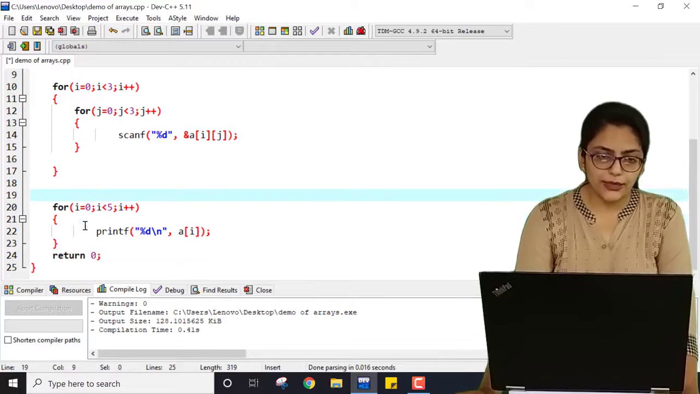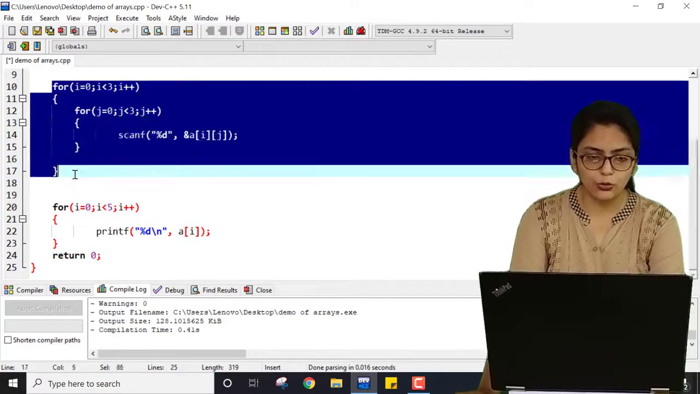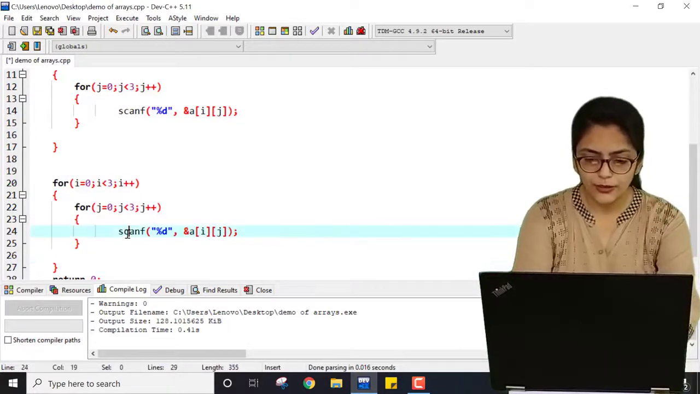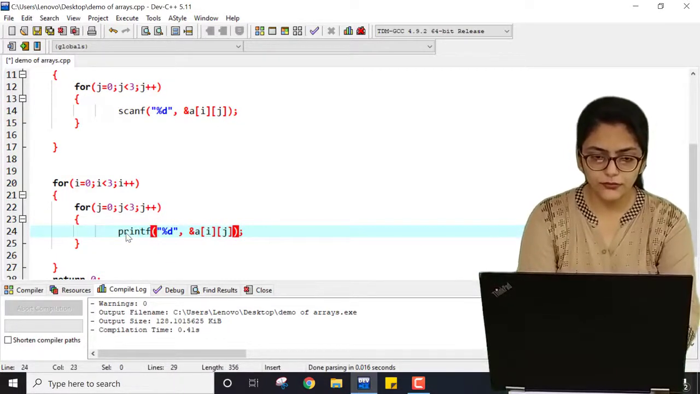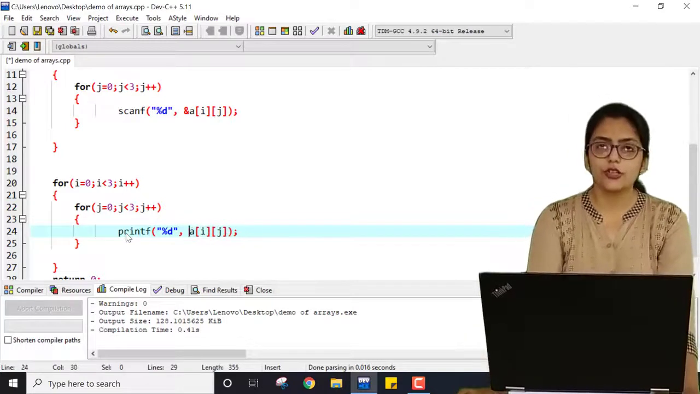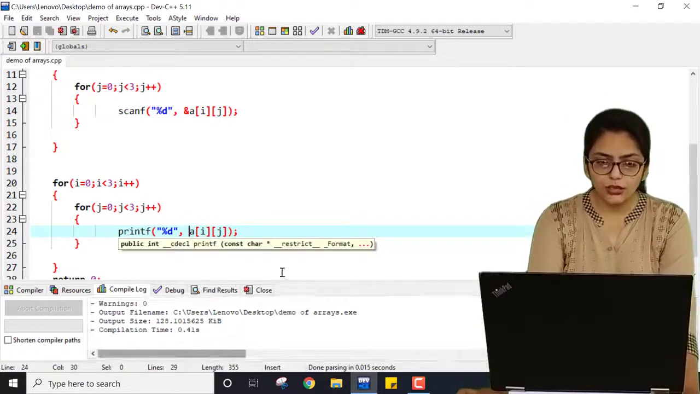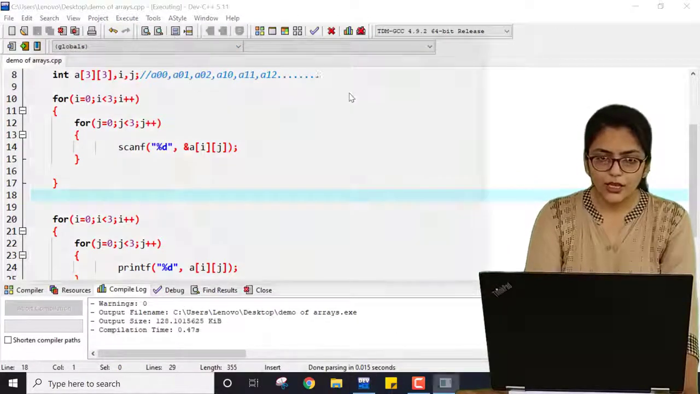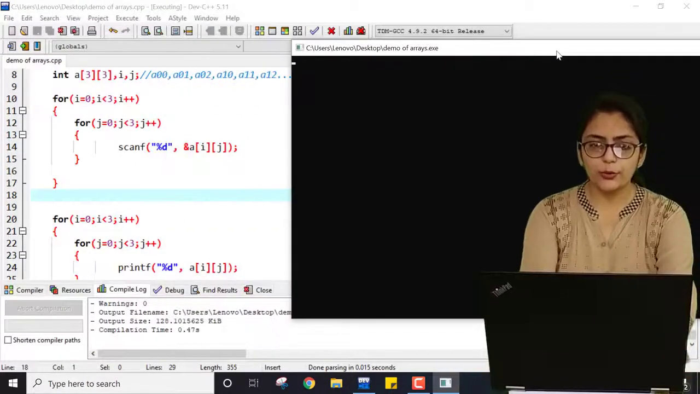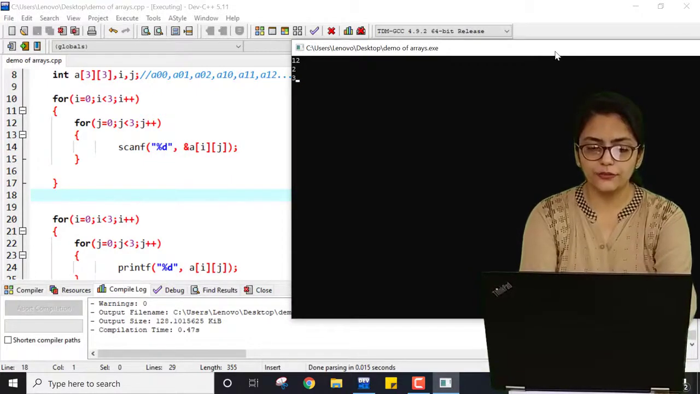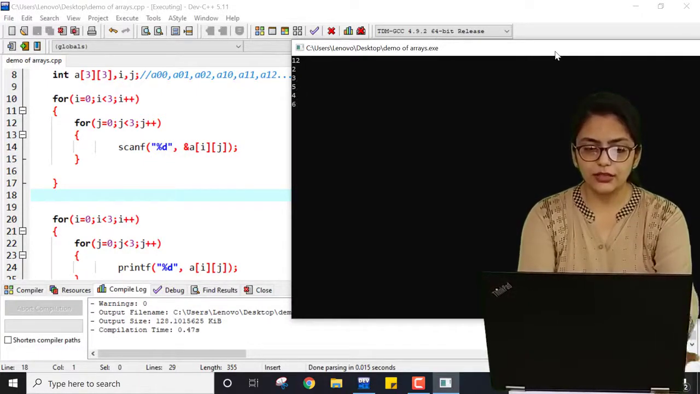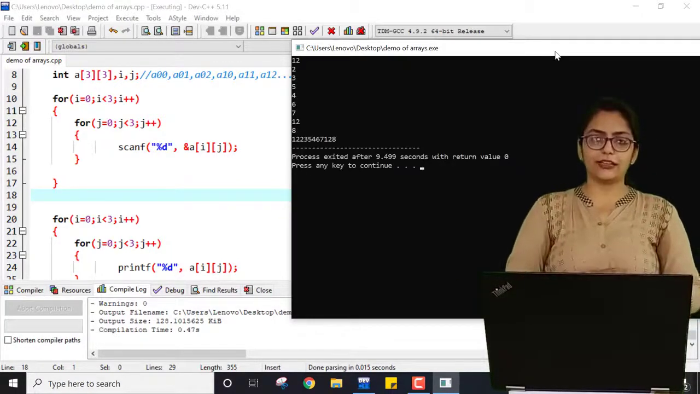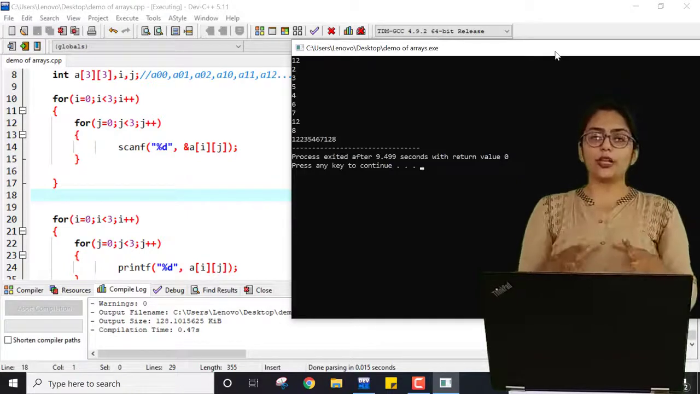In the print statement also, I have to consider 2 loops. So for that, I am just writing printf with i and j. Here, let me execute this program. I am entering random numbers: 12, 2, 3, 5, 4, 6, 7, 12, 8. It is printing correctly.